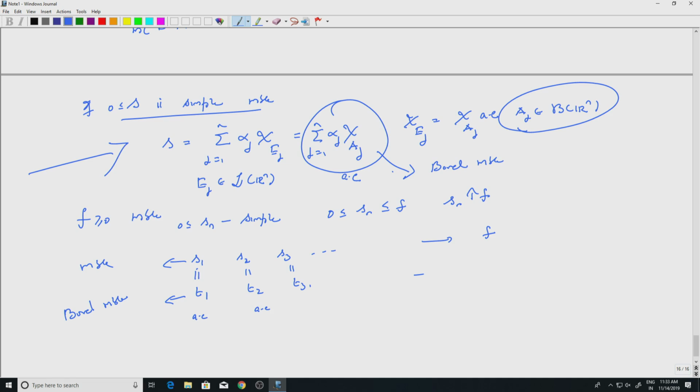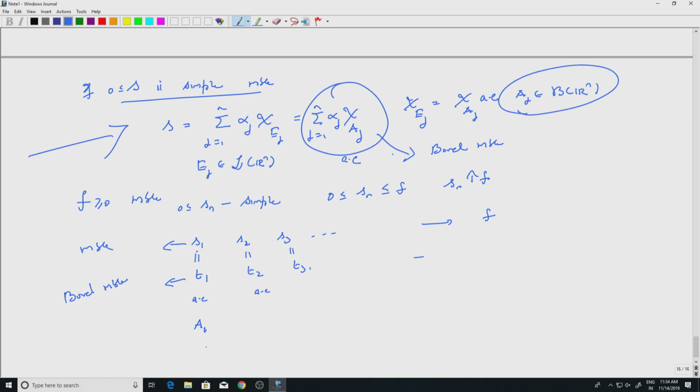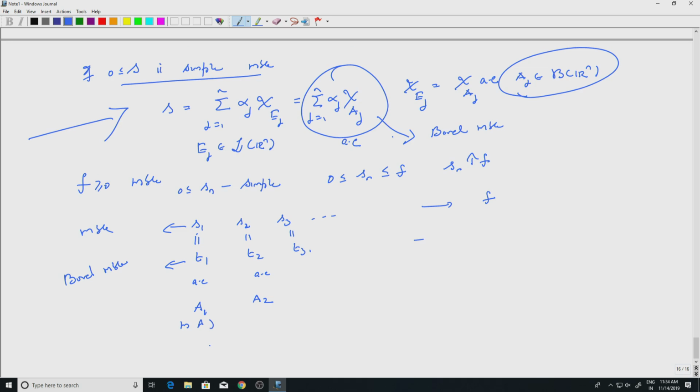Well, what does that mean? So here I have a set A1 whose measure is 0. I have a set A2. Measure of A1 is 0, measure of A2 is 0, etc. Outside A1, S1 is equal to T1. Outside A2, S2 equals T2. Outside A3, S3 equals T3, etc.